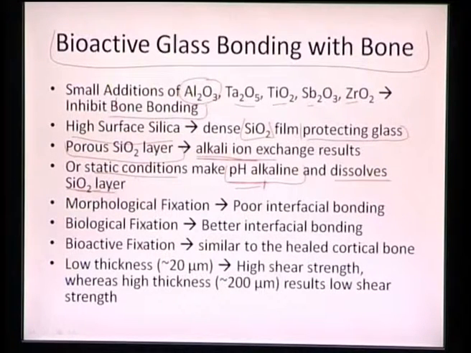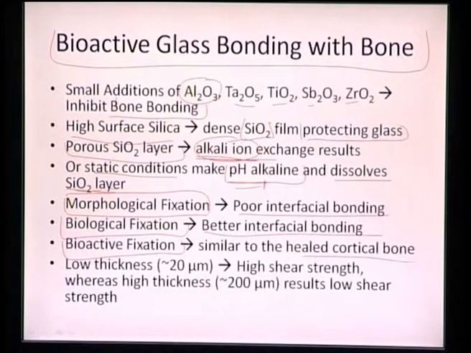And once the SiO2 layer is much more porous, we can lead to alkali ion exchange, and that is basically nothing but the degradation of the glass, and that will lead to the bonding of the implant with the bone, new bone. It can be morphological fixation, biological fixation, or bioactive fixation. If it is only morphological, only surface related, we have very poor interfacial bonding. With biological fixation, we have better interfacial bonding. But with bioactive fixation, it is similar to the healed cortical bone.